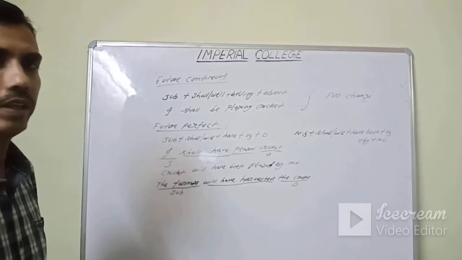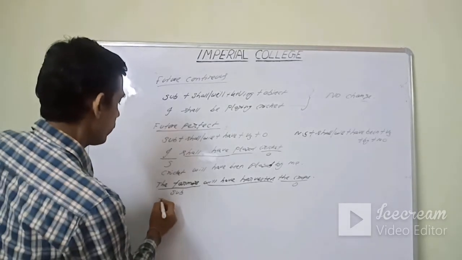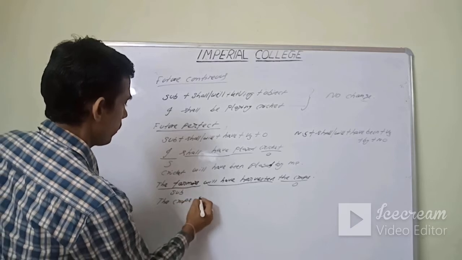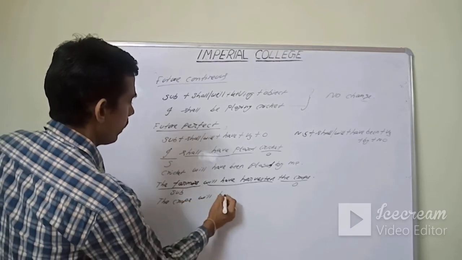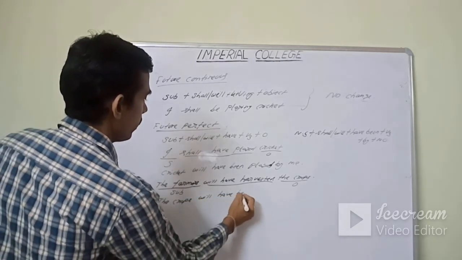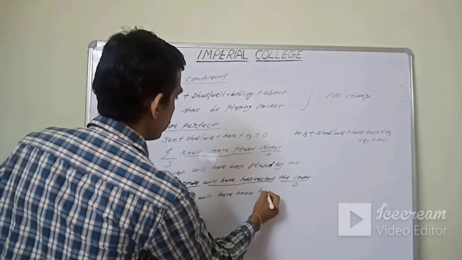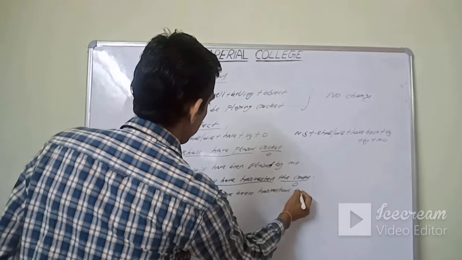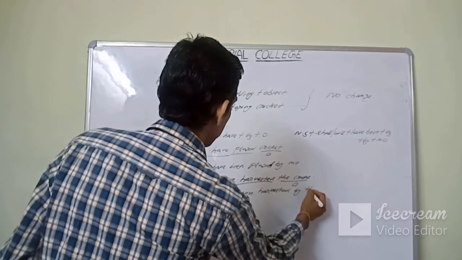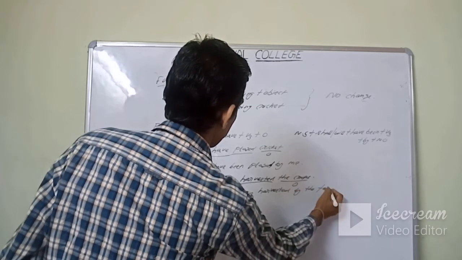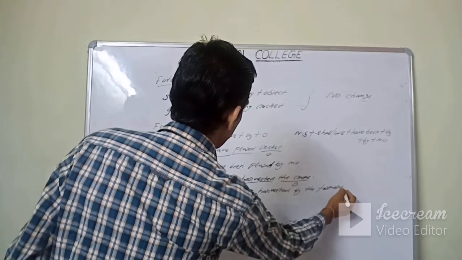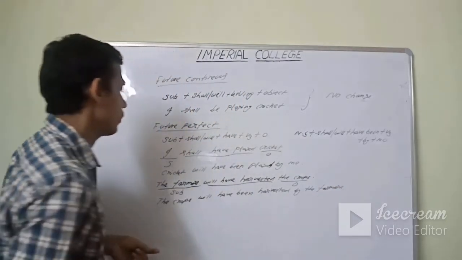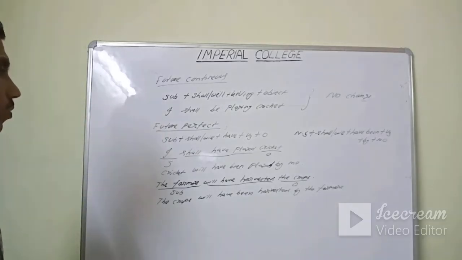The answer will be: the crops will have been harvested by the farmers. As farmer is a noun, there is no change; we have to use farmers only.